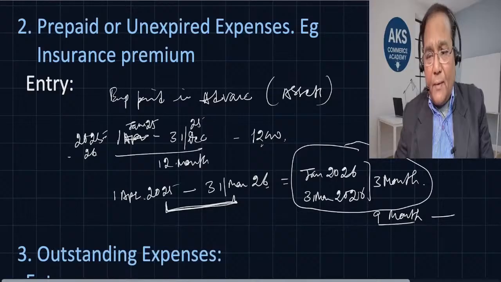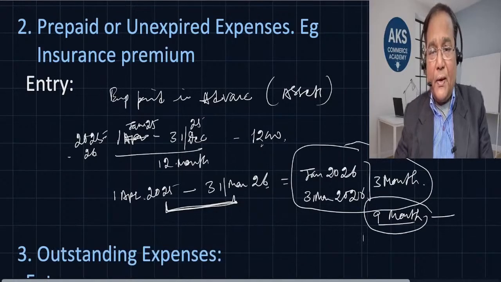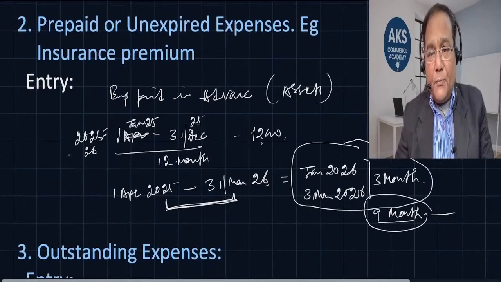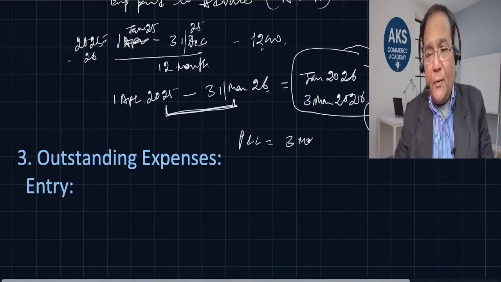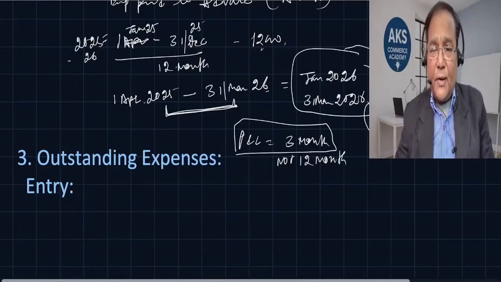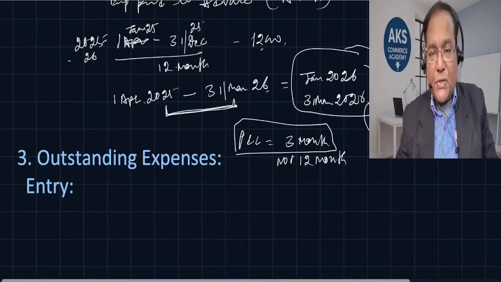Premium which is used in the current year is for 3 months, and 9 months of advance premium is paid. So when we are making this payment, which is advance for the next period, while we are preparing profit and loss account, our premium should be how much? Only for 3 months. So in profit and loss account, the premium should only be for 3 months and not 12 months. Why? Because we have used it only for 3 months. For current year, only 3 months premium is to be charged.